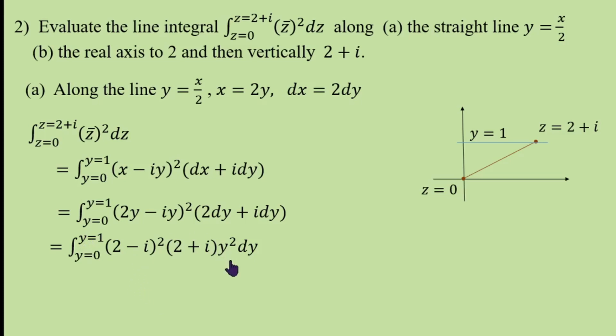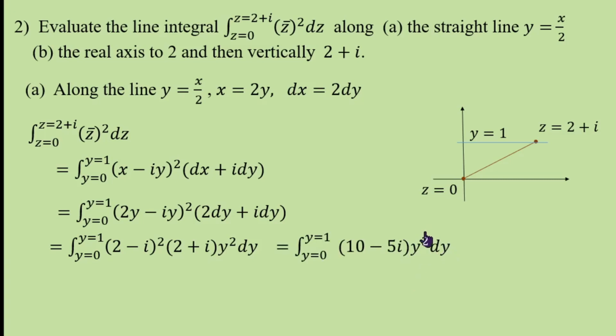(2 minus i) whole square is 4 minus 1, because i square is minus 1, plus the cross term, so 4 minus 1 is 3 minus 4i. 3 minus 4i into 2 plus i. So 6 plus 4, 10 minus 5i, into y square dy.